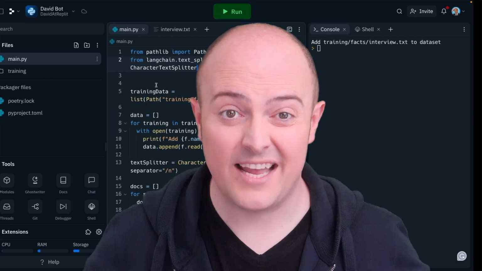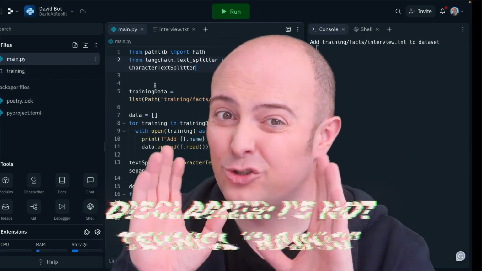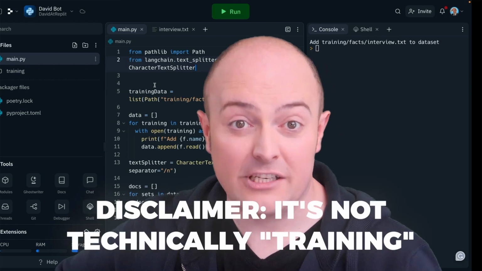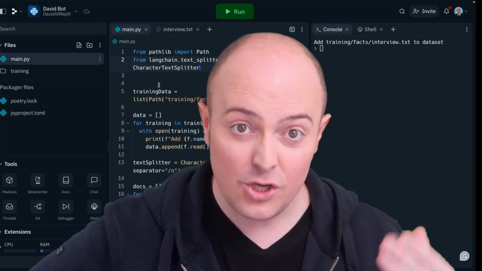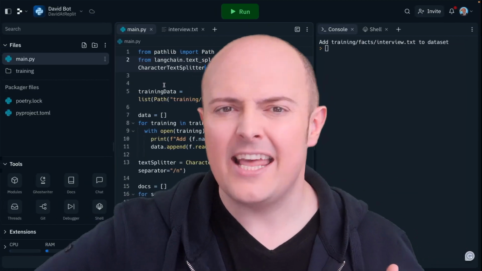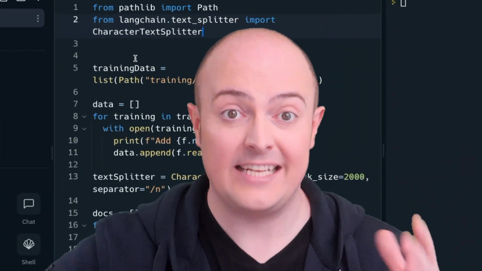Of course, it's worth saying here that we're not actually training the AI in the traditional sense. What we're doing is providing it with an external data source that it can use to generate its responses and telling it how close to stick to that external data source.